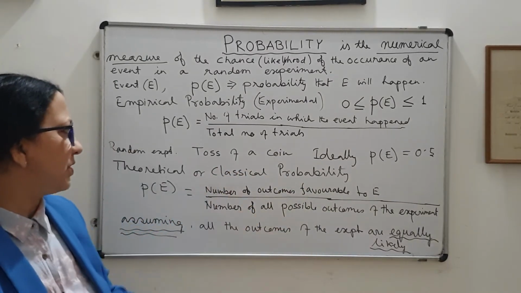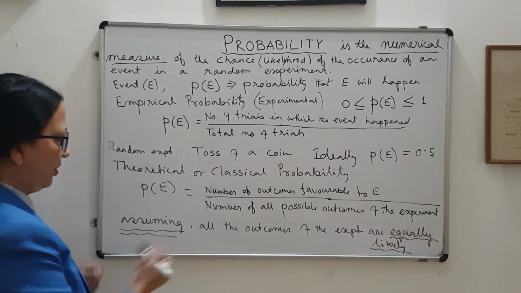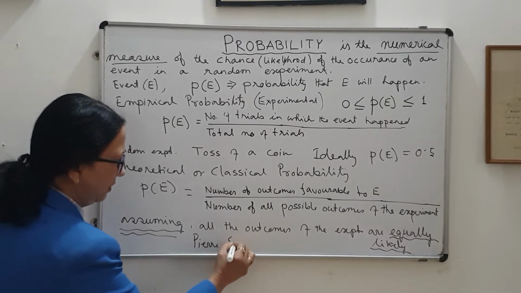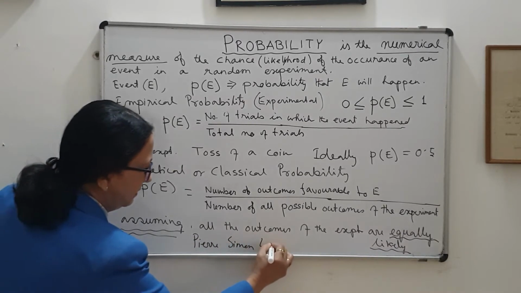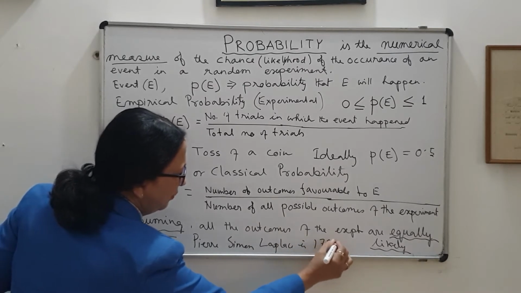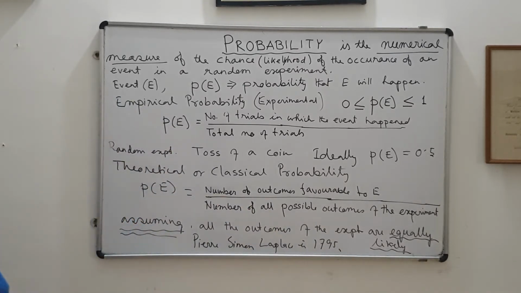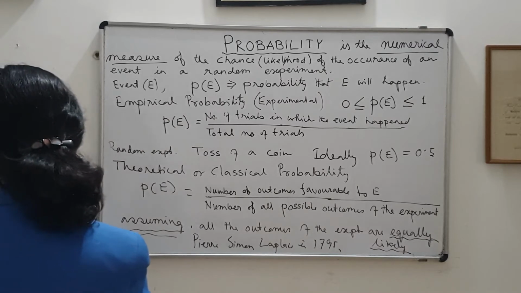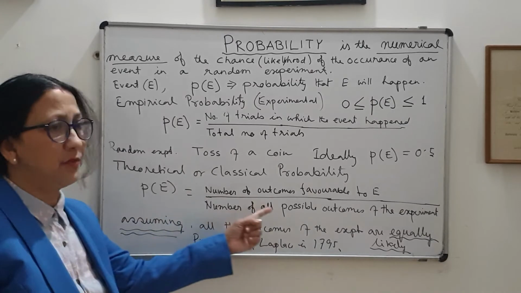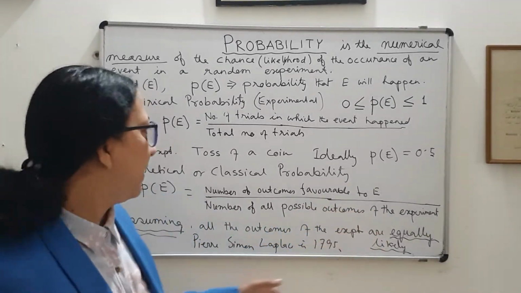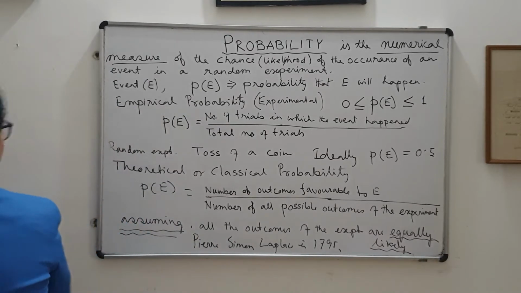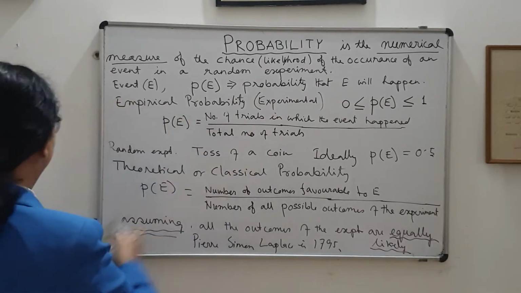And this definition was given by the mathematician Pierre-Simon Laplace in the 18th century, 1795 I think. Yes, 1795, right. So sometimes this definition is also known as Laplace's probability. So from now on, we will not go for the empirical definition.